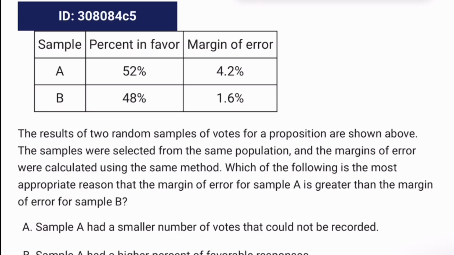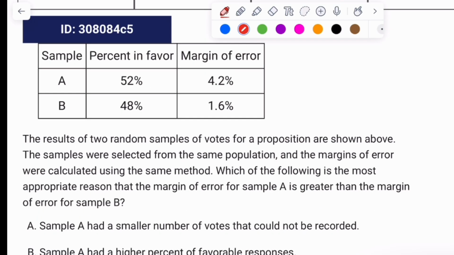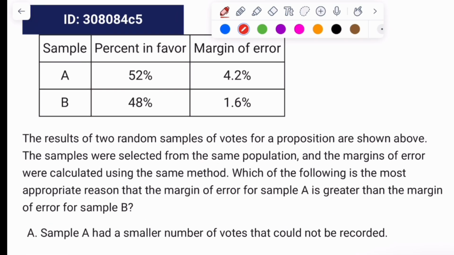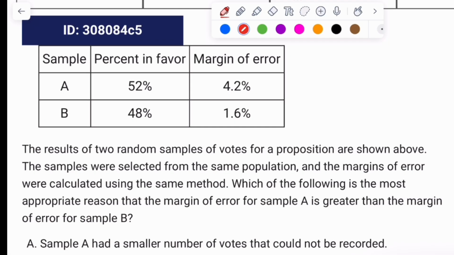Here we have another table. So there's sample A and B, and then percent in favor, margin of error. Let's see if they explain what those are. It says the results of 2 random samples of votes for a proposition are shown above. The samples were selected from the same population, and the margins of error were calculated using the same method. Which of the following is the most appropriate reason that the margin of error for sample A is greater than the margin of error of sample B?